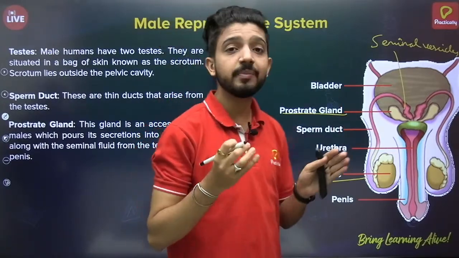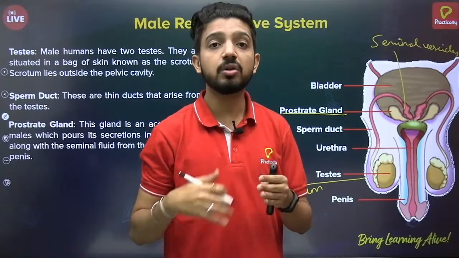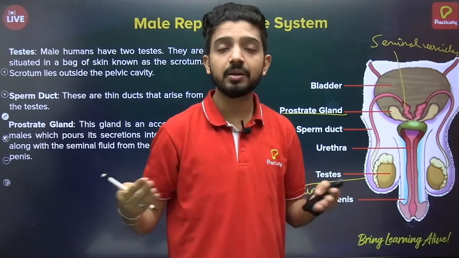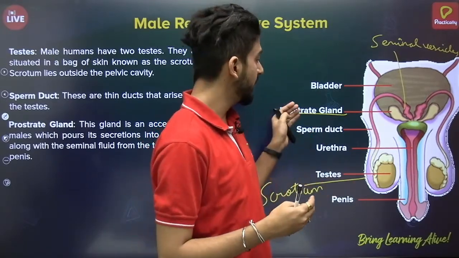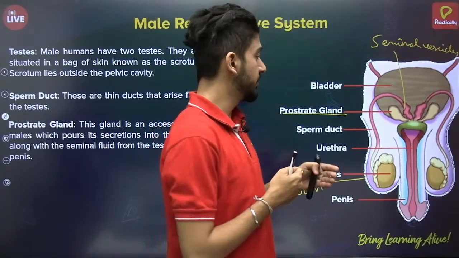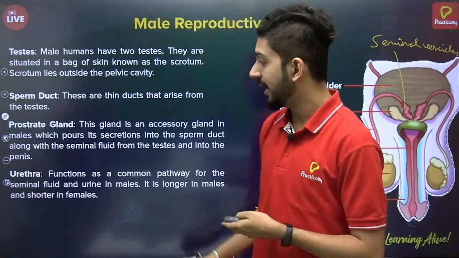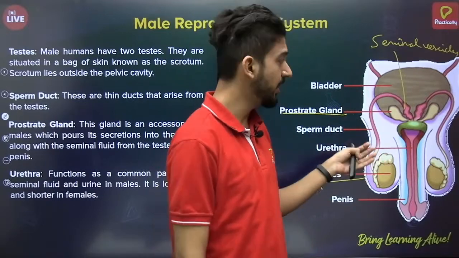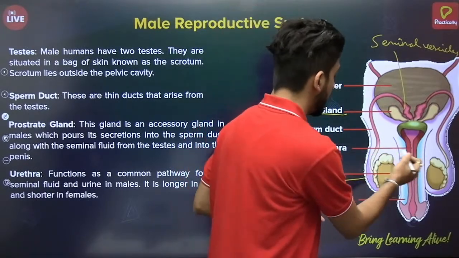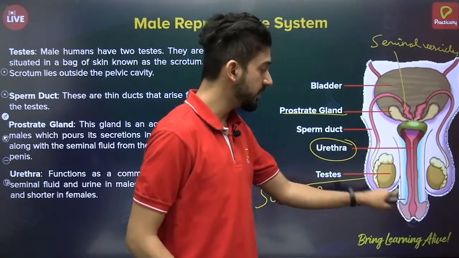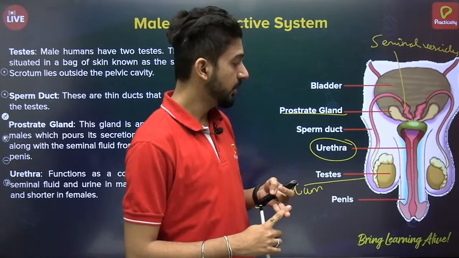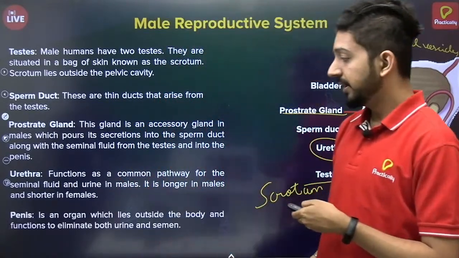Sperm needs some fluid medium to flow or to swim. Since we have seen before that sperms are motile, they need some medium to swim or flow. That is provided by the secretion of the prostate gland and seminal vesicles, and they also provide nourishment to the sperms. And then finally we have the urethra, and a few other glands also, like the corpus gland. Now the urethra is again a long tube-like structure which provides the exit for both urine and the semen through the penis, which is the external male genitalia.